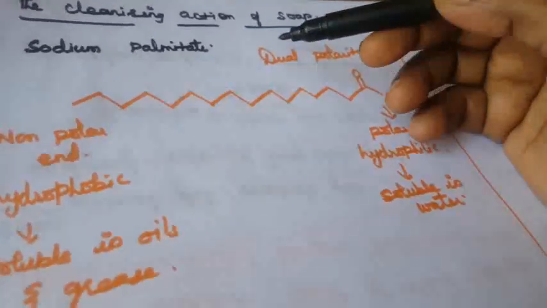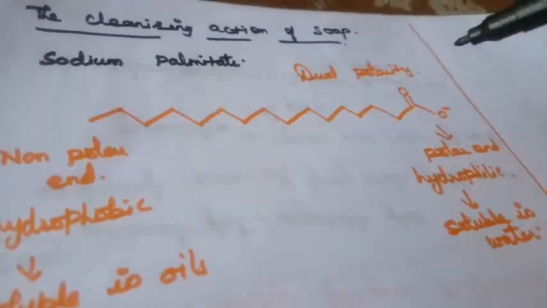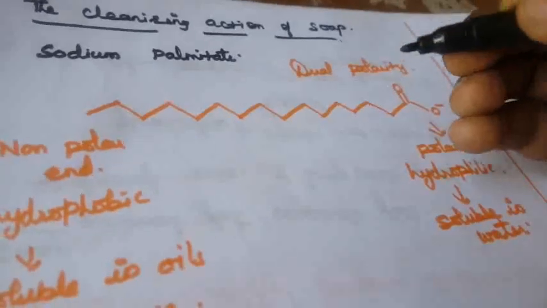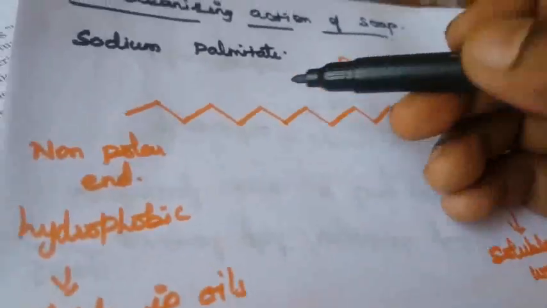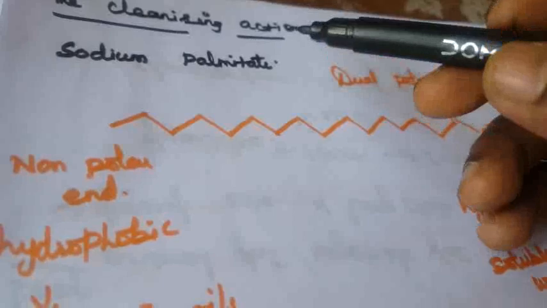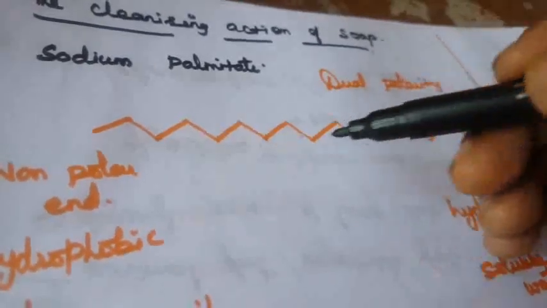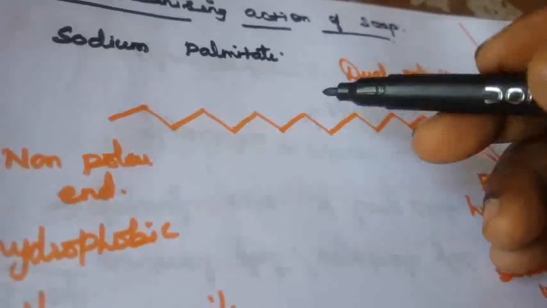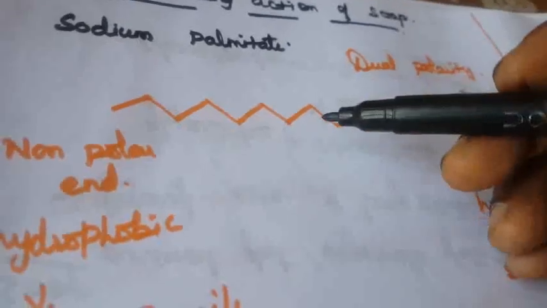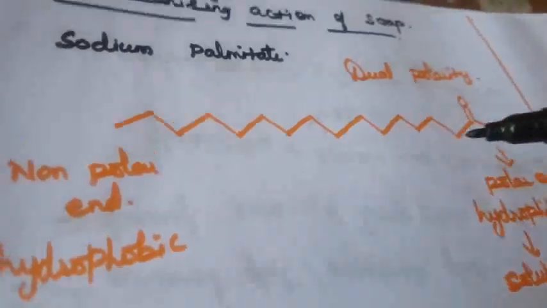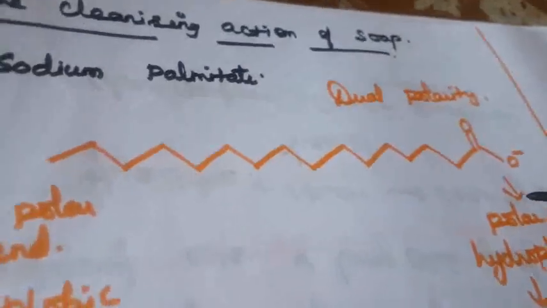So next is the cleansing action of soap. What is the mechanism that takes place when you are cleaning the cloth? We are taking sodium palmitate. Sodium palmitate is a carboxylate ion, a carboxylic acid compound. So this is the structure of the palmitate ion.